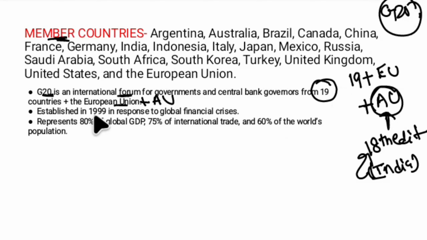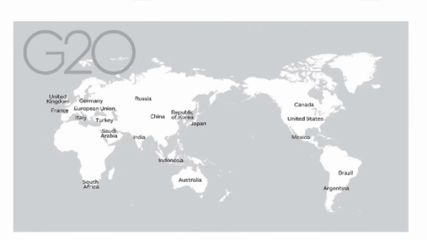So this was established in 1999 and G20 represents 80% of global GDP. Remember, 80% of global GDP and 60% of the world's population, and it accounts for 75% of international trade. So if you see the member countries, 19 countries, one European Union and one African Union.